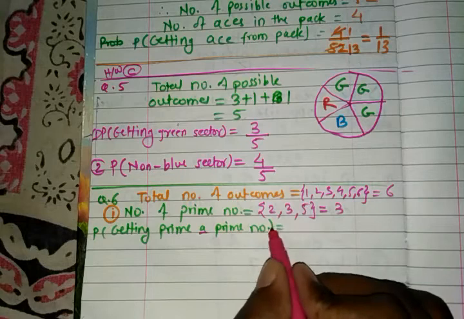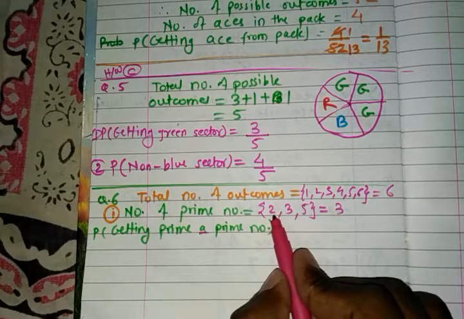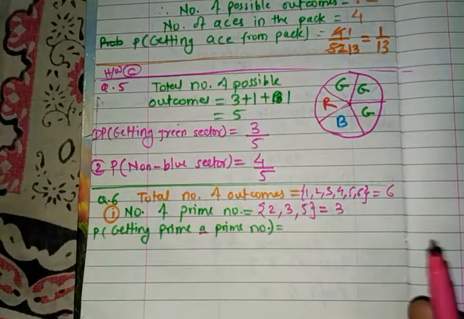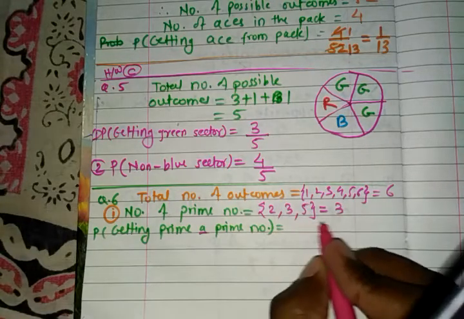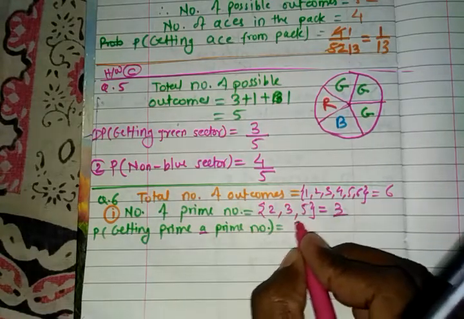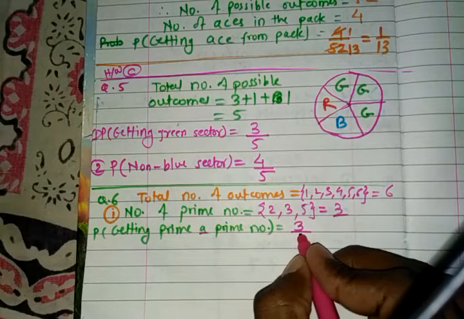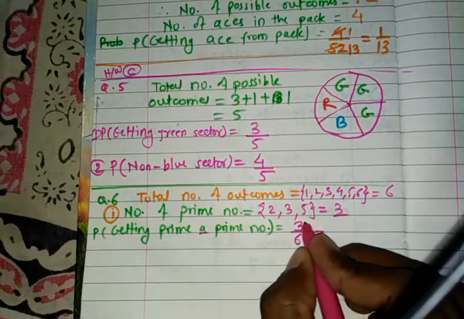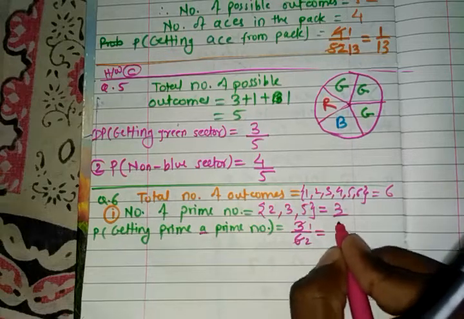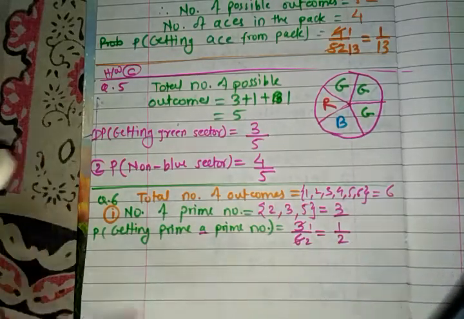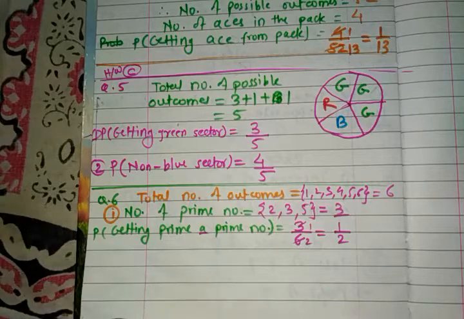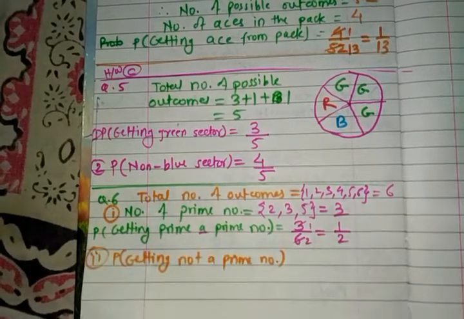We don't know which one we will get, either 2, 3 or maybe 5. So we take this 3 at the numerator and the total possible outcomes 6 in the denominator. So 3 1s are 3, 3 2s are 6. The probability of getting a prime number is 1 by 2.